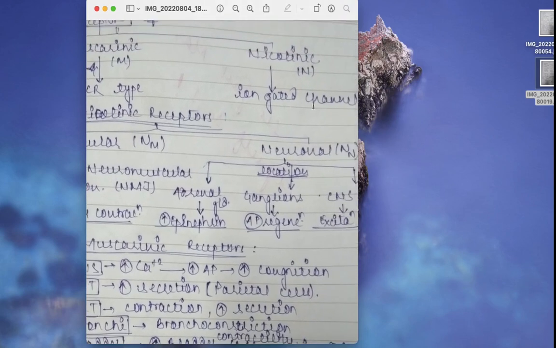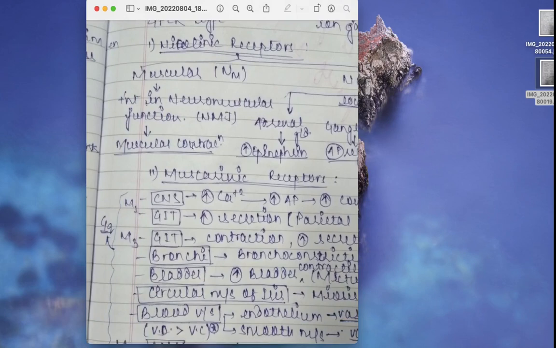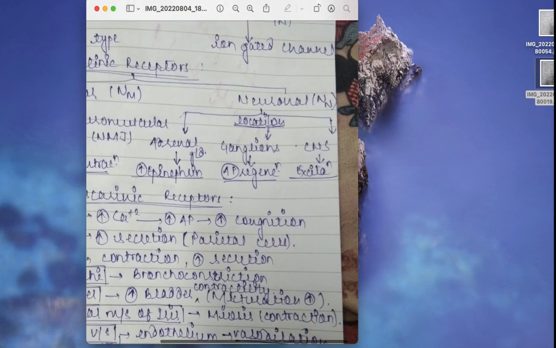As we know, it is an ion-gated channel, so it will help in contraction. Positive effect. The stimulation will occur. Now, the neuronal type of nicotinic receptor, the location: it is present in three different locations.